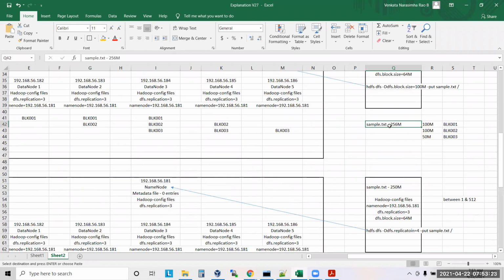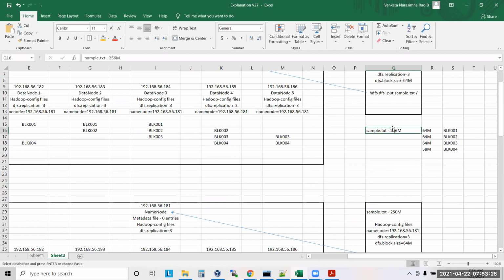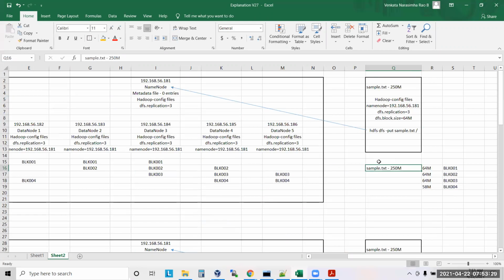If we specify the size or replication, it will follow that, or else it will go by default. Exactly, sir. So Hadoop is a technology where if you tell your requirement, it will follow it. If you say I want to cut this file into 100 MB pieces, it will cut the file into 100 MB pieces and put it into data nodes. And if you don't tell, it will just follow whatever default values it has.